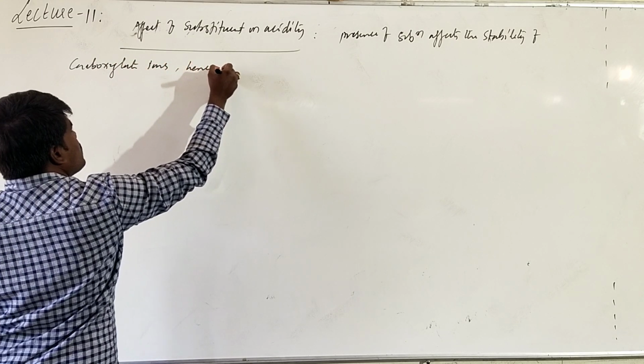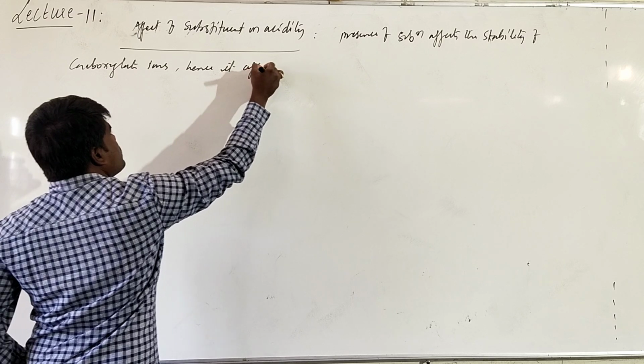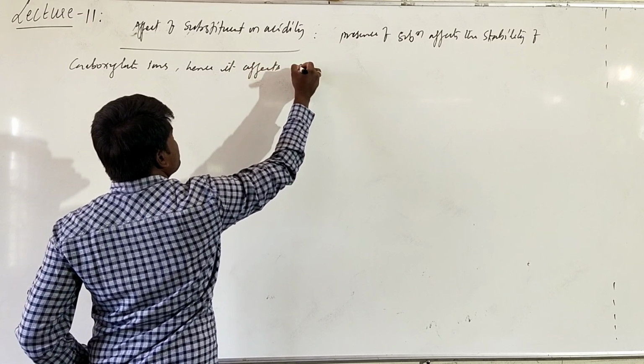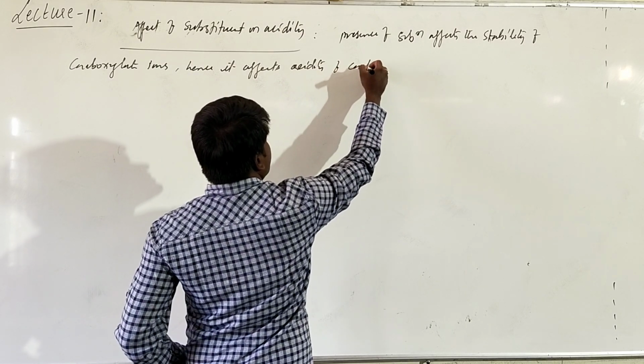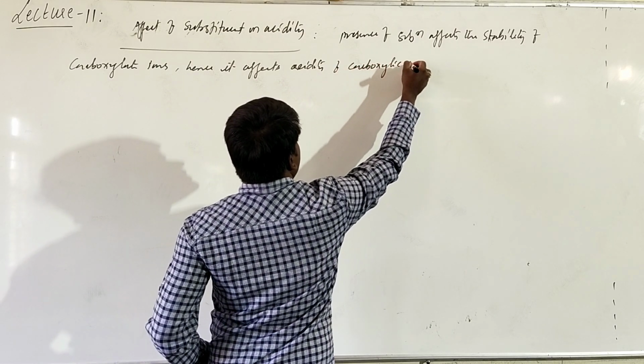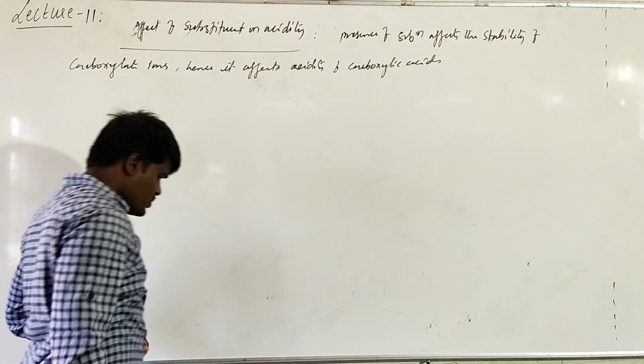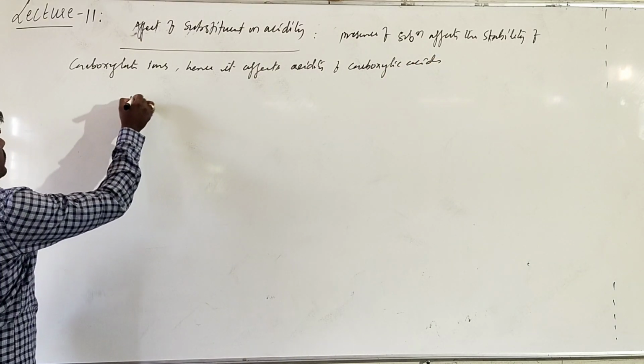Hence, it affects the acidity of carboxylic acids. Suppose this is our carboxylic group.